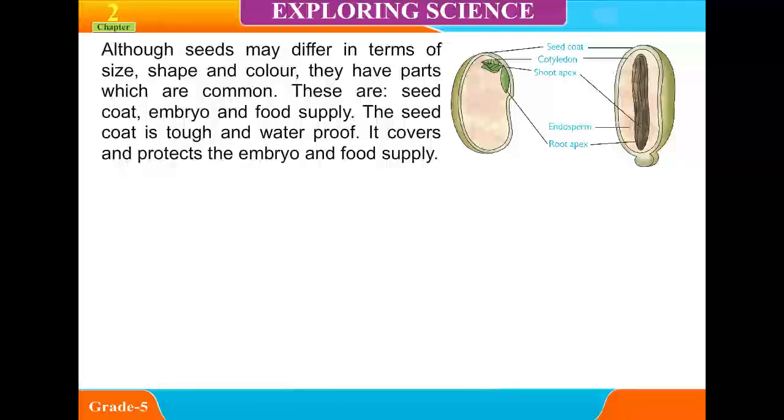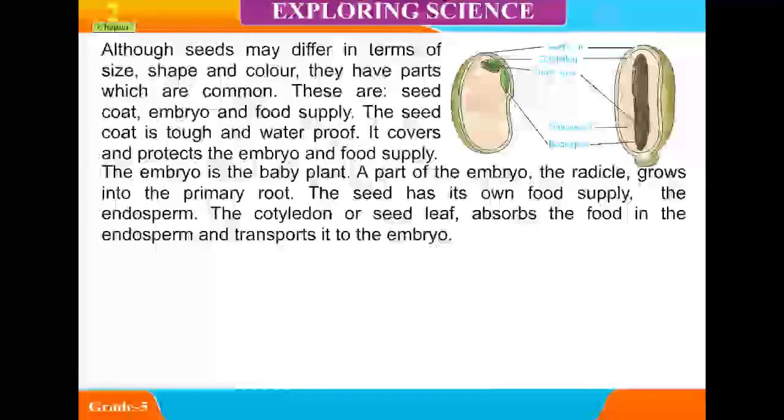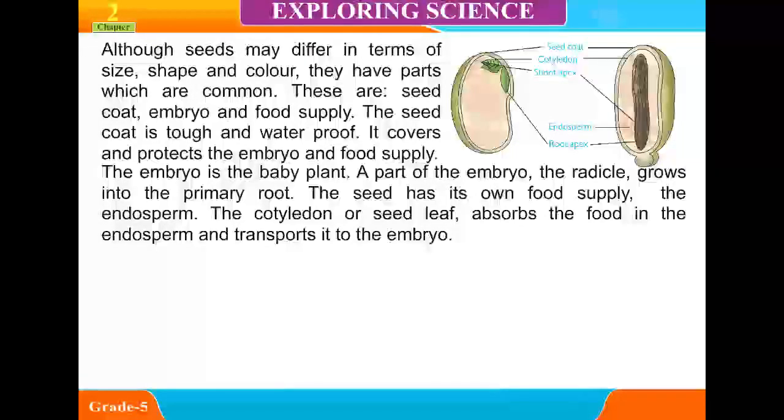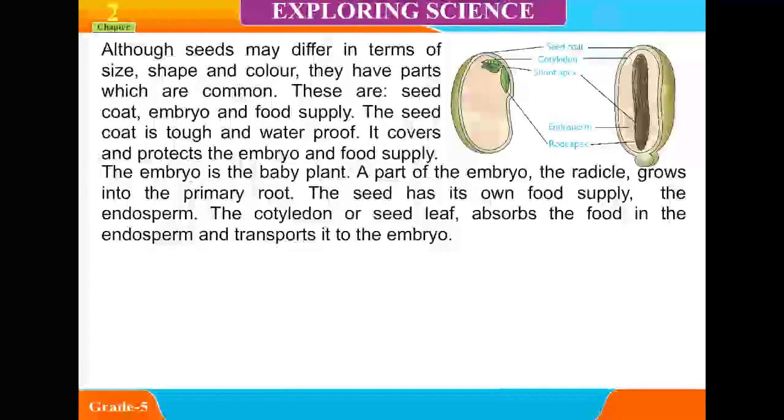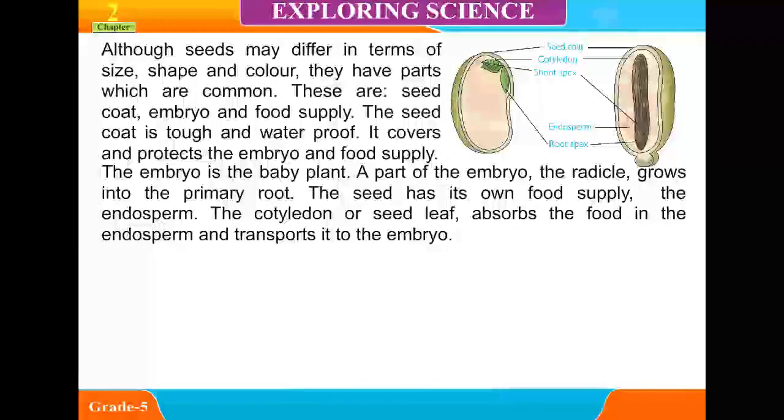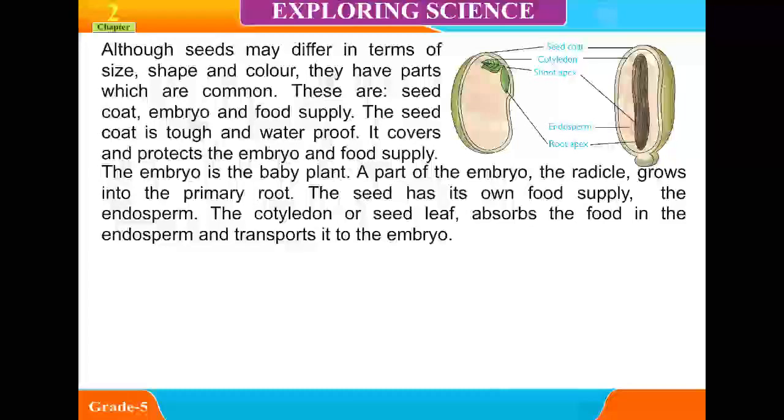The seed coat is tough and waterproof. It covers and protects the embryo and food supply. The embryo is a baby plant. A part of the embryo, the radicle, grows into the primary root. The seed has its own food supply, the endosperm. The cotyledon or seed leaf absorbs the food in the endosperm and transports it to the embryo.